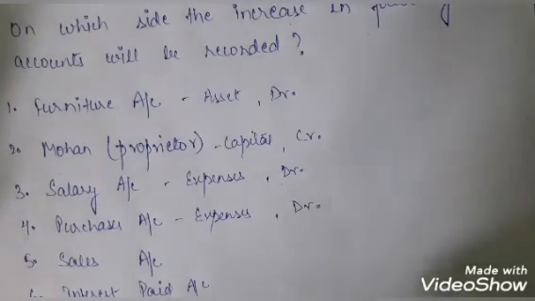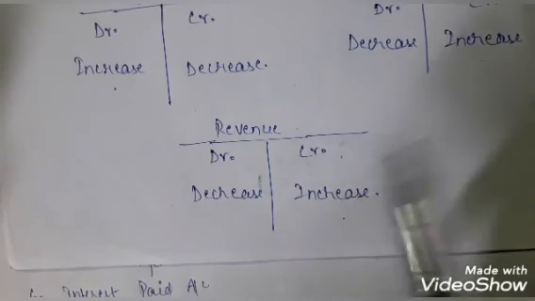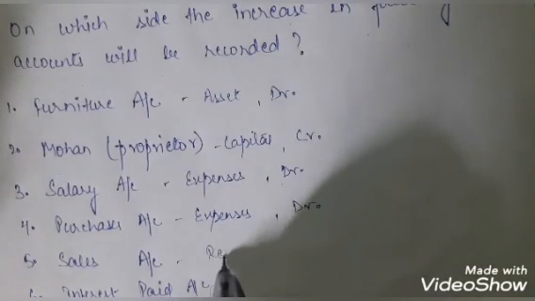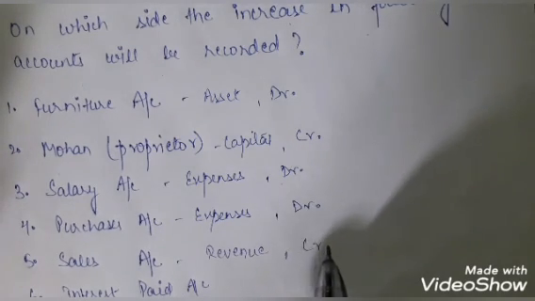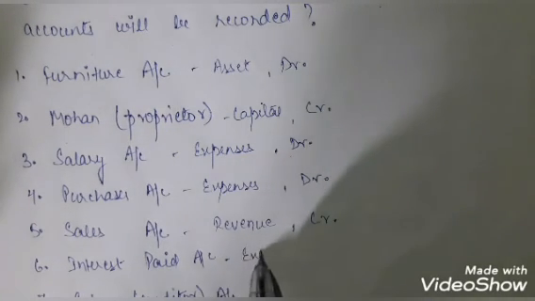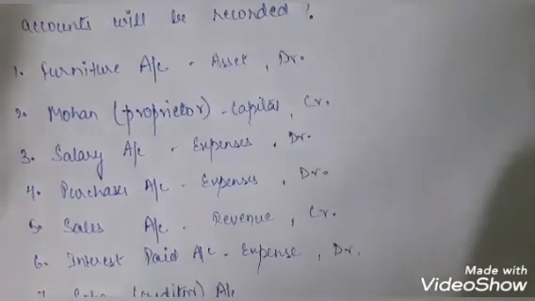For the sales account, this is a revenue. So just see for revenue. In revenue, if there is an increase, we have to credit it. Okay. So sales account comes under the head of revenue, and if we are increasing it, we have to credit it. Now we have interest paid account. Of course, it would be an expense, and the increase would go in the debit.